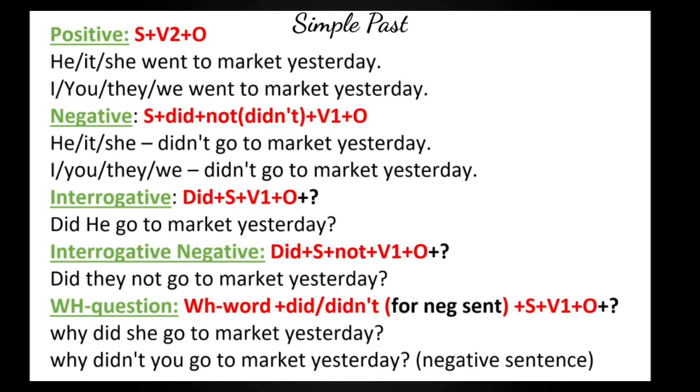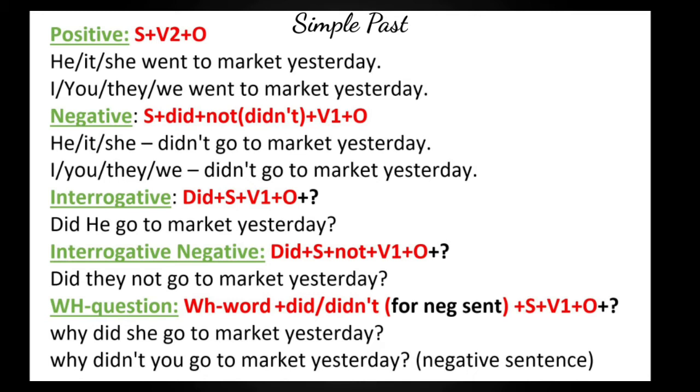Look at the screen and observe the 5 different types of formulas along with sentences. So let's proceed towards our first type of sentence, that is positive sentence. It is also known as affirmative sentence.